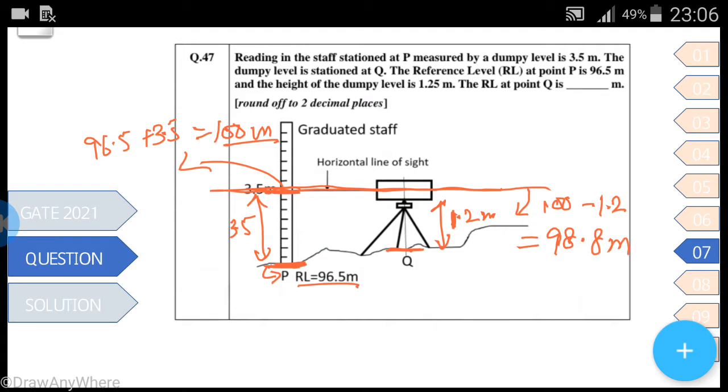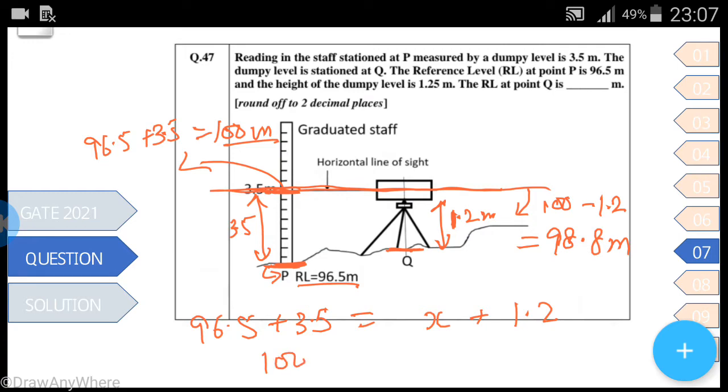This is the easiest and a time-saving question, and you will get marks as much as possible. If you want to make an equation, 96.5 plus 3.5 is equal to x plus 1.2 meter.